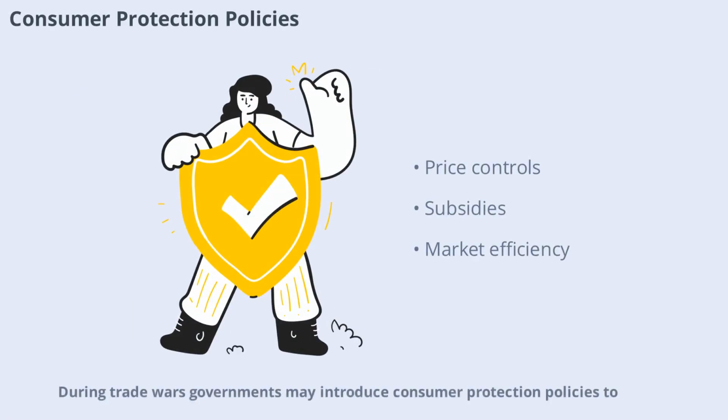During trade wars, governments may introduce consumer protection policies to shield citizens from rising prices or shortages. These policies can include price controls, subsidies, or import quotas. While well-intentioned, such measures can sometimes create new problems, such as black markets or reduced product quality. Balancing protection with market efficiency is a key policy challenge.